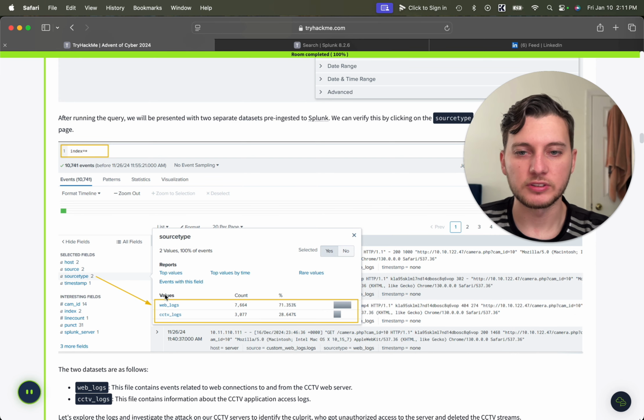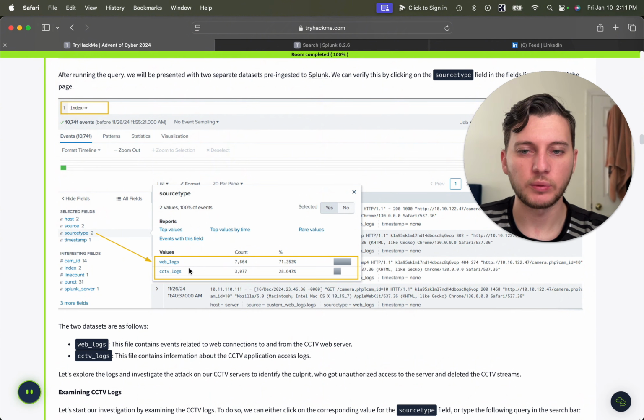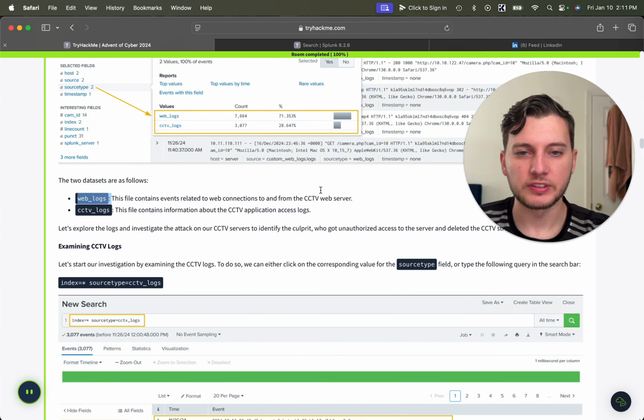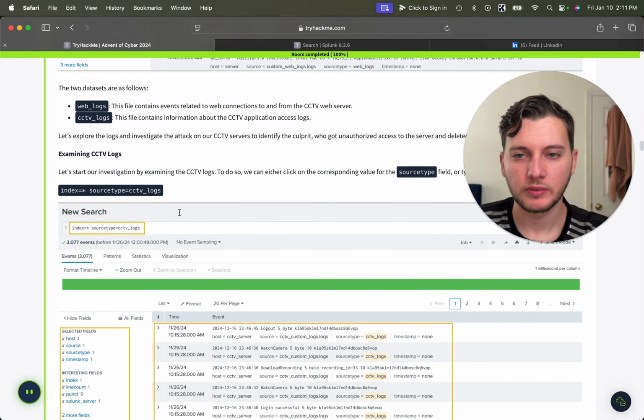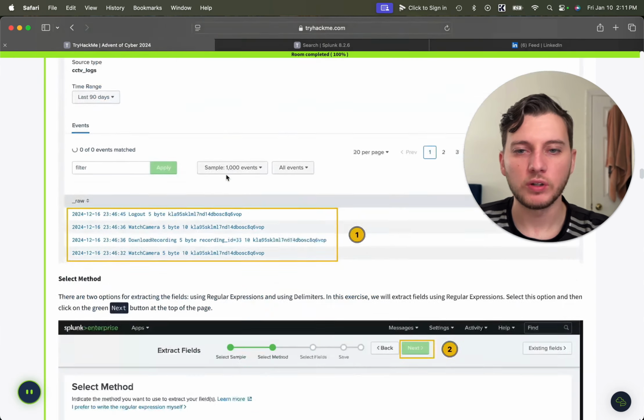10,741 results. And then they show us some source types here that we're going to be looking at. So web logs, CCTV logs. They tell you what they contain. So we're going to be looking at the CCTV logs. We can do that one of two ways.